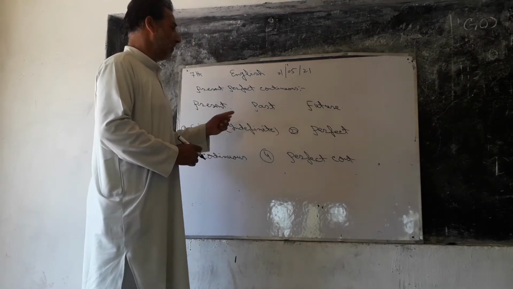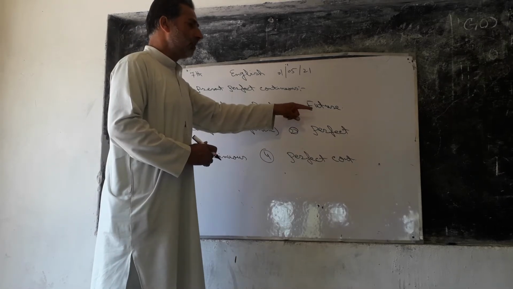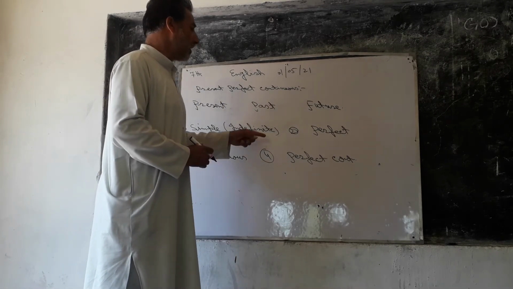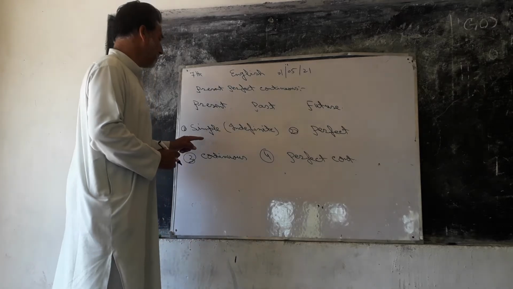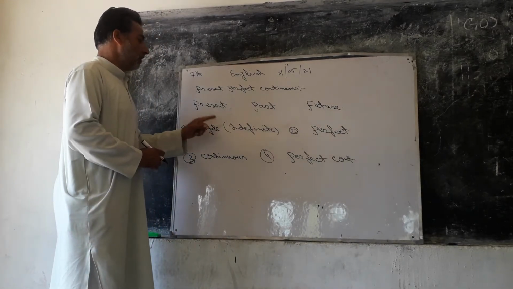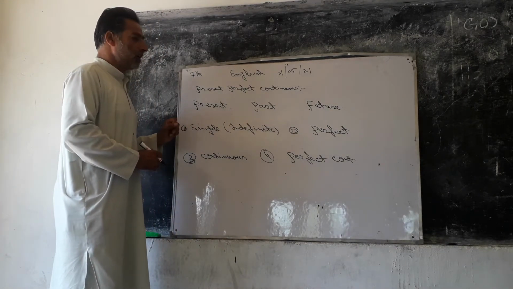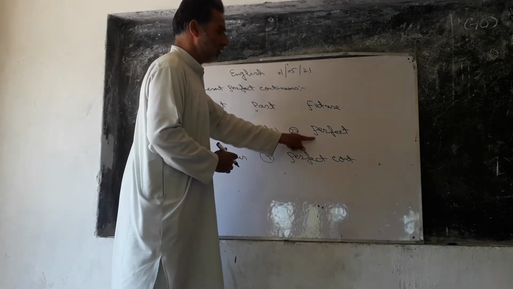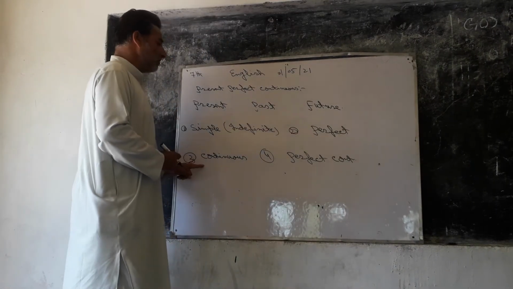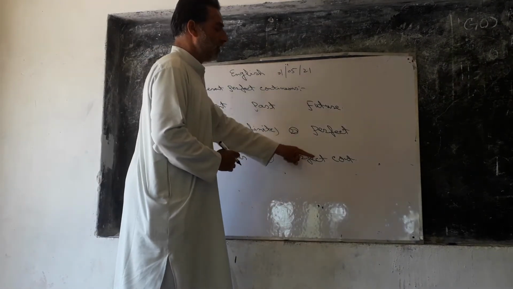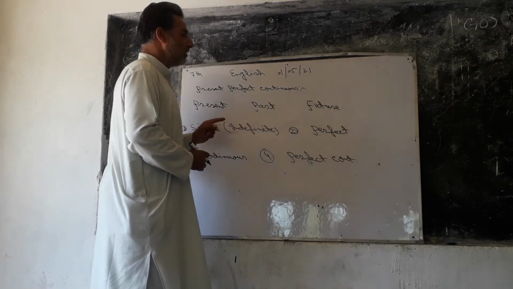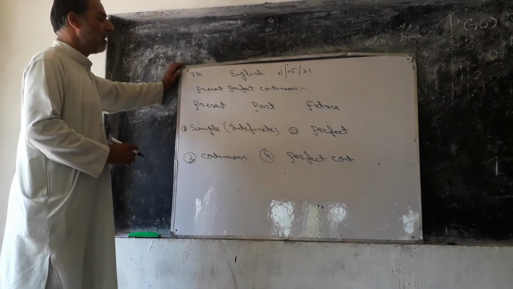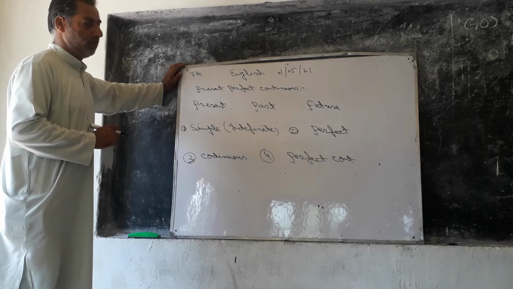Then future is also divided into four types: future indefinite, or we can say simple future, future perfect, future continuous, and future perfect continuous. In short, we can say tenses are generally of 12 types.